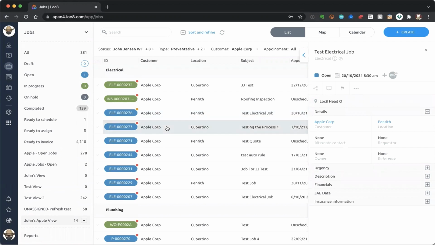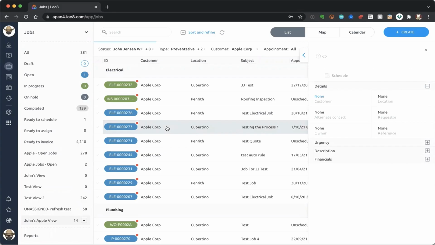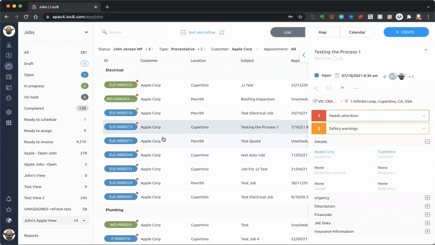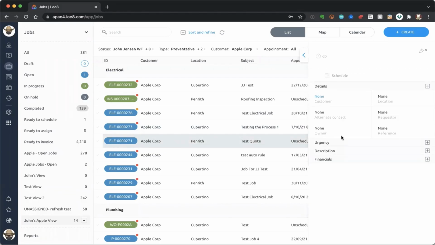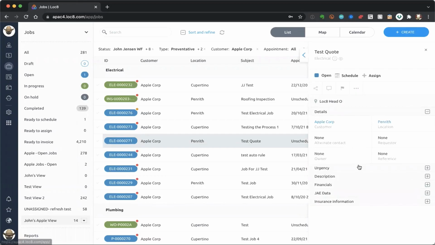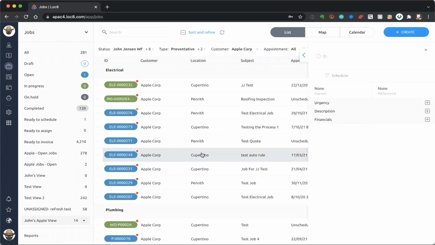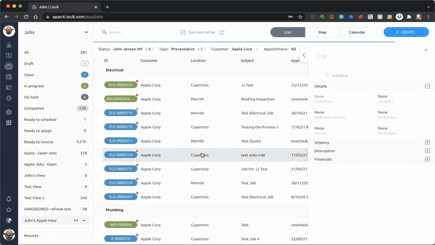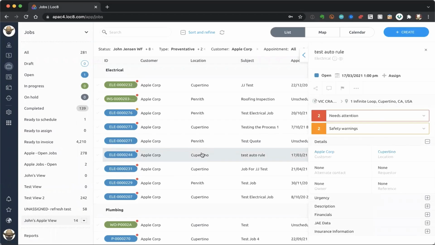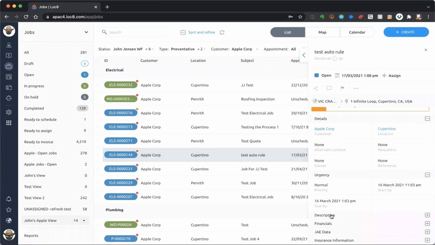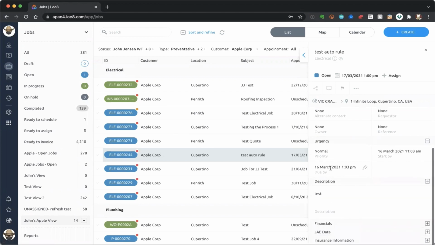When I've clicked on a particular job here, as I click through this list, you'll notice that this strip of information on the right-hand side is updating. Now, we call this strip of information our mini inspector. And the beauty about the mini inspector is that there's a lot of things that you can do to update jobs in a quick manner. So if I want to have a look at, say, what type of priority is involved with this particular job or what the description of the job is, I can do that with the mini inspector.